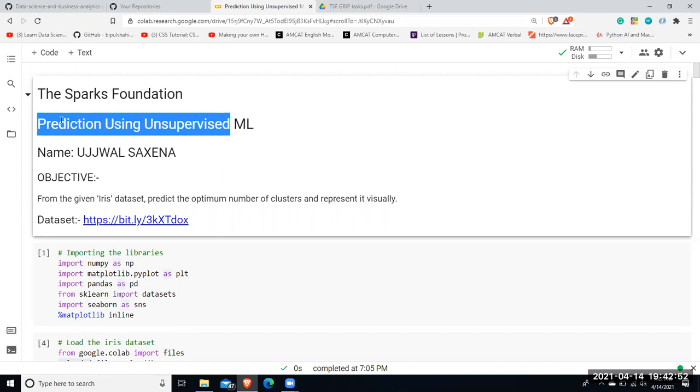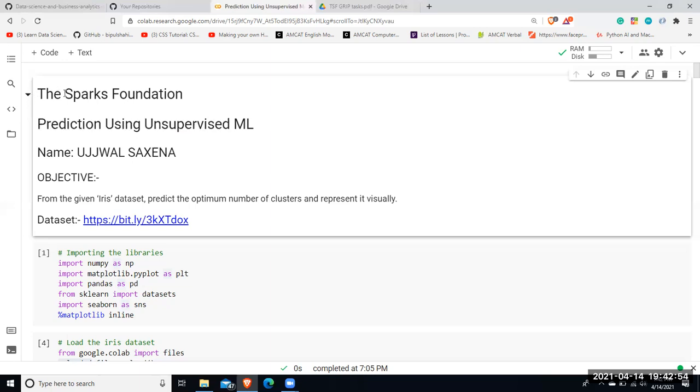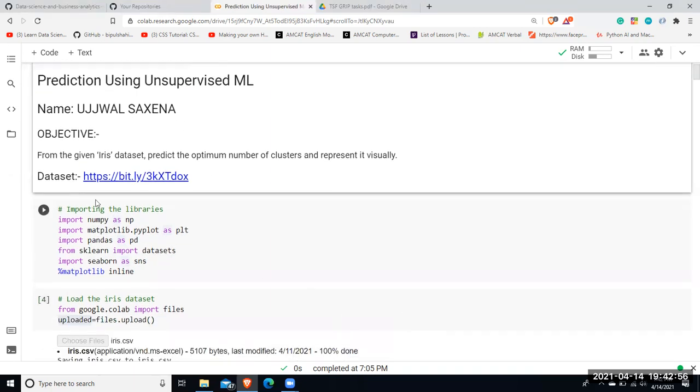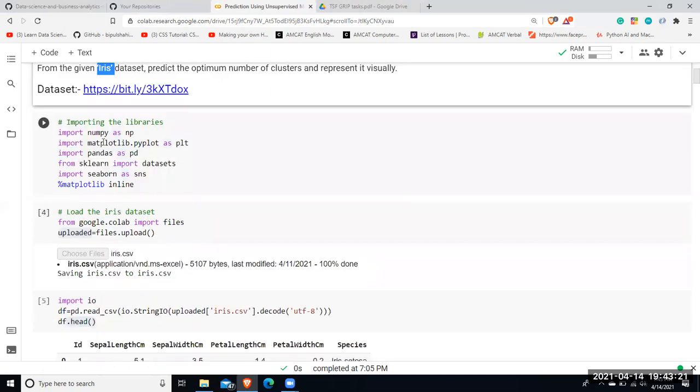So the task has been assigned to me by the Sparks Foundation, right? So the objective of my task is to predict the optimal number of clusters present in a particular data set. The data set is the iris data set, right? That is the flowers data set. There will be four features in it. I'll be showing you further. The data set is taken from the Kaggle link. The link is provided in this. All right. So let's begin.